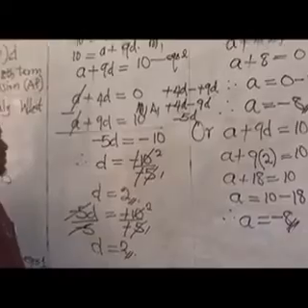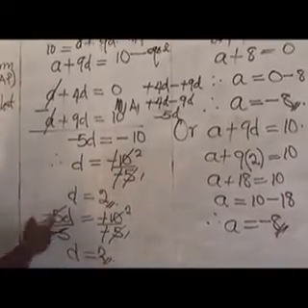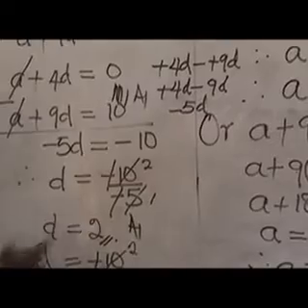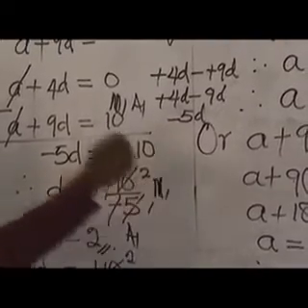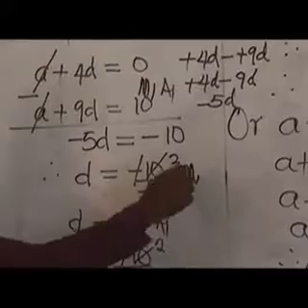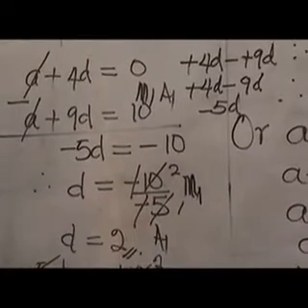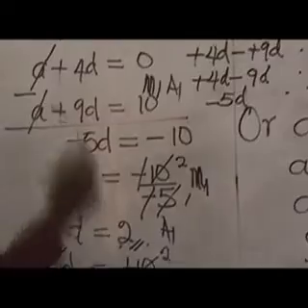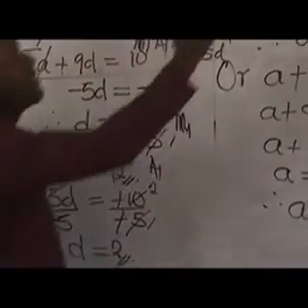That's another mark. You come here, forgetting your what? The common difference as 2. You may have A1. Sometimes for simplifying, you may have M1 according to the marking guide given. You may also have M1 for being able to substitute here or simplify rather. Therefore, having the result, the answer, you have A1. The same goes with the steps here also.